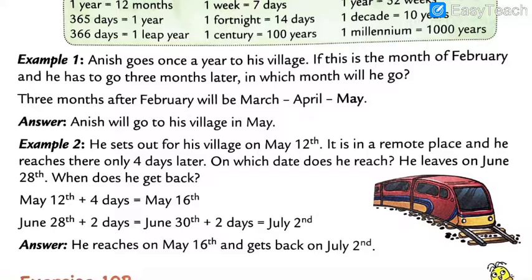Okay, so note down example number one, my dear students. I am waiting. Start writing, all of you. Do it fast. Understood? Given a month and after the given month, how many months? Here it is February and after February 3 months, so March, April and May. So what we have to mention? May. So Anish will go to his village in the month of May. This is the answer to example number one. You have to write this in your book. Do it fast, all of you.